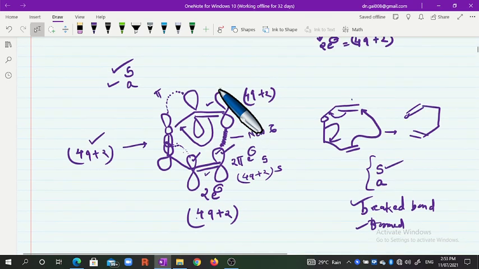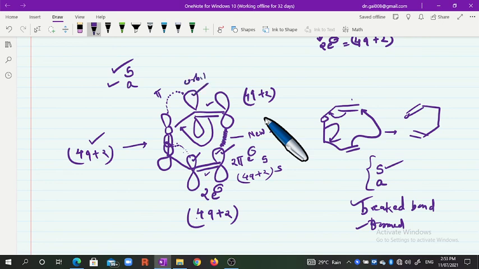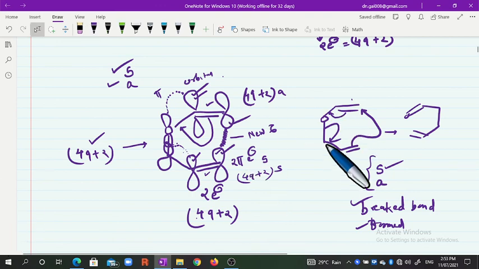For this pi bond, you consider here. For the formation of the new pi bond, this is a top orbital, and in this case the sigma bond is formed from the bottom orbital. Therefore, this is a 4q plus 2 antarafacial. A new pi bond is formed using this top faced orbital, and a new sigma bond is formed from the bottom face orbital. Therefore, such a system is an antarafacial system.